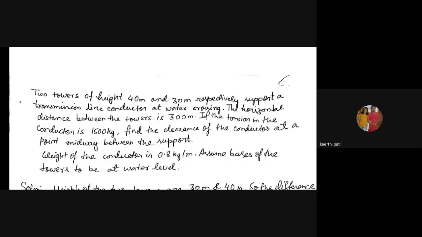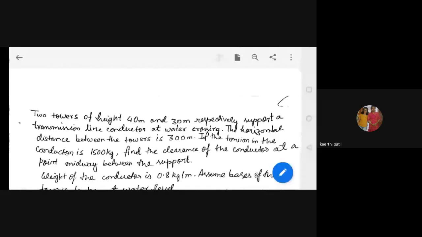Midway between the support. Now you understand, I hope, that it is unequal. Means both are at unequal. The towers are unequal heights, 40-meter and 30-meter. Now, in this 40-meter and 30-meter height unequal level, obviously the mid span or the midway point is not the lowest point. Means O is not the midpoint. Is it or not? Are you getting? Respond. Yes, ma'am. So first draw the diagram. My suggestion is, whenever you get the problem, first draw the diagram. It is the most important thing in the calculation of sag.